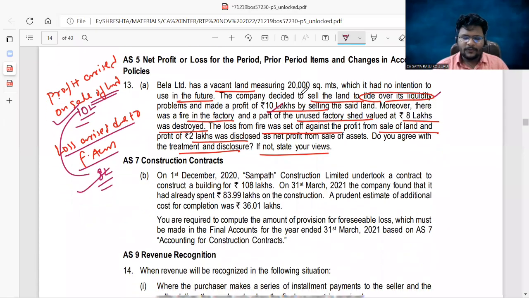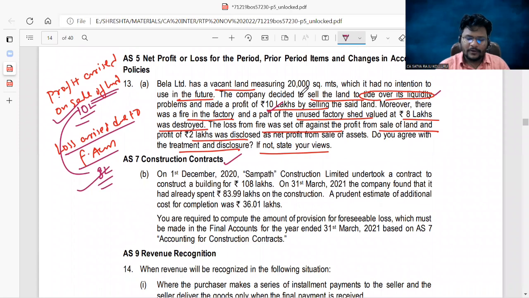So you can come to the next problem, guys, which is AS 7 construction contracts. Sir, on 1st December 2020, Sampath Construction Limited undertook a contract to construct a building for 108 lakhs, which is the total contract revenue. Am I right, guys? On 31st March 2021, the company found that it had already spent 83.99 lakhs on the construction.